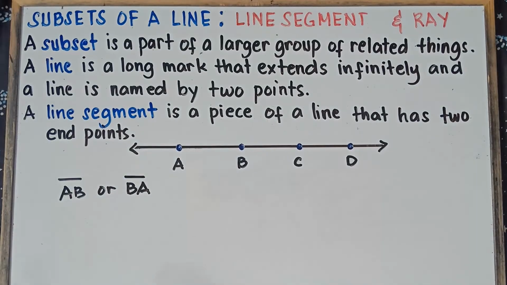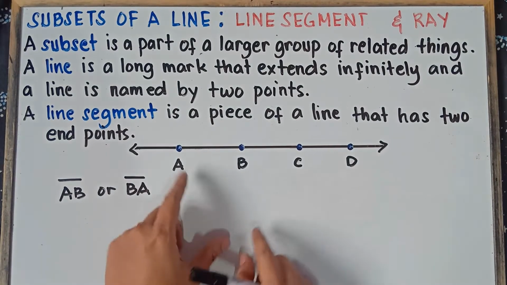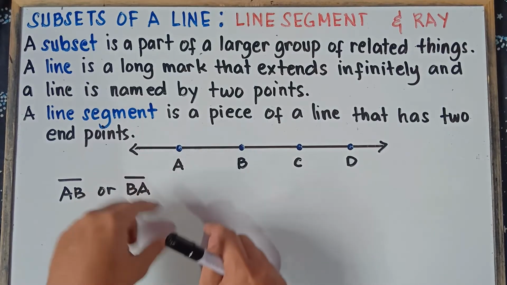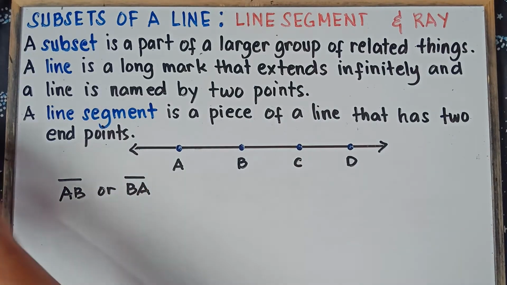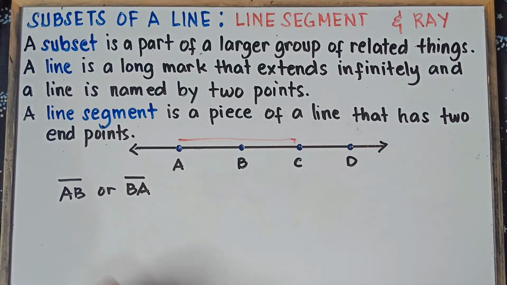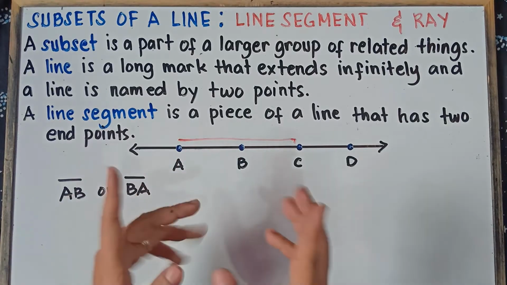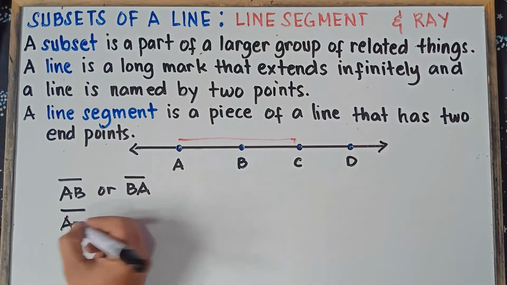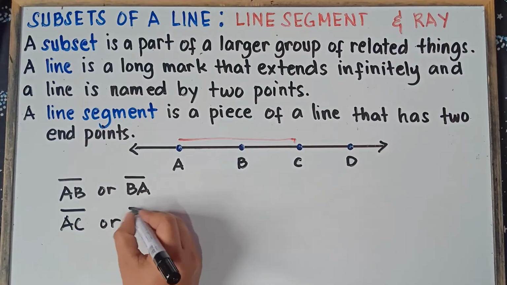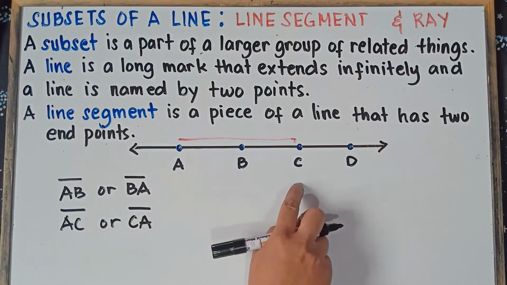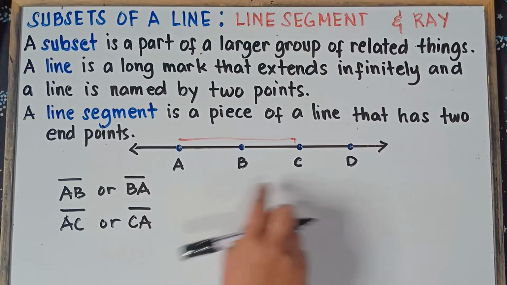Once again, class, it must be 2 points. We can have A to B, or we can have A to C. From this point to this point, we can call that a line segment. Two points, A to C, so this is line segment AC, or line segment CA. This is just the same, class. Line segment AC is the same as line segment CA.